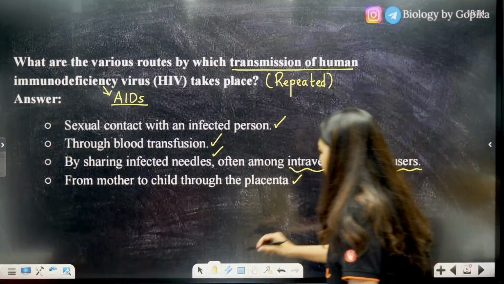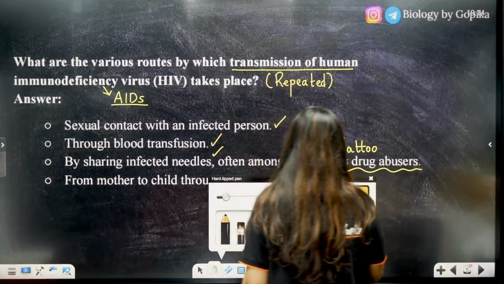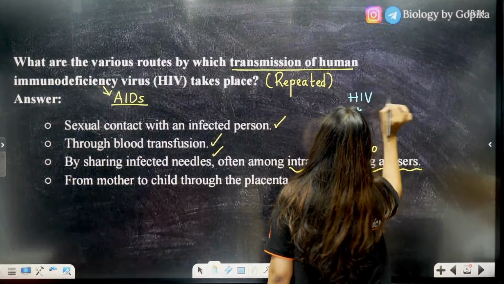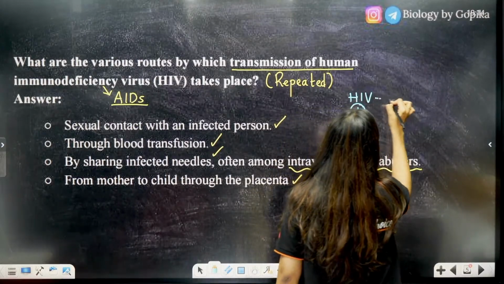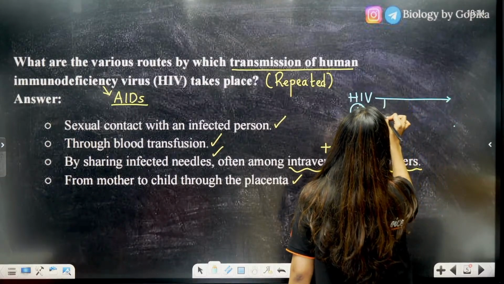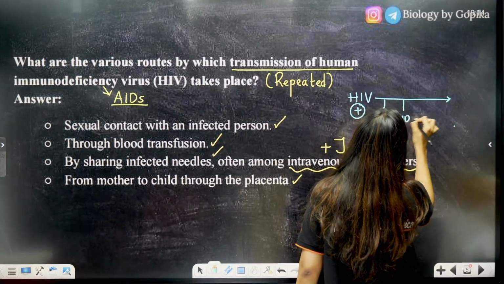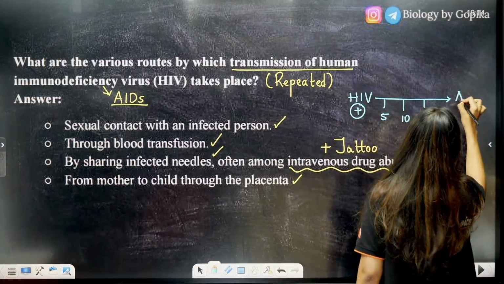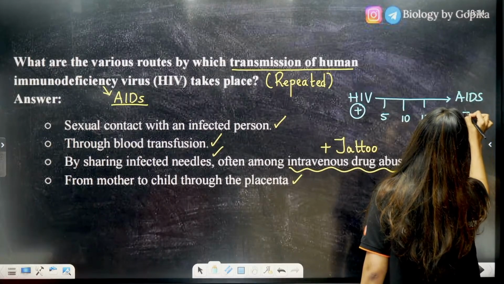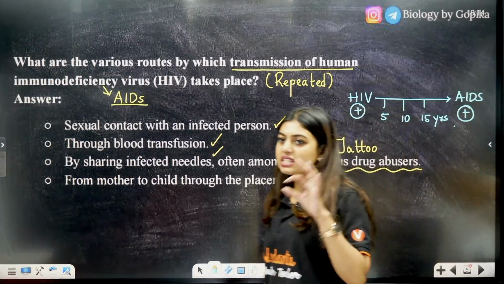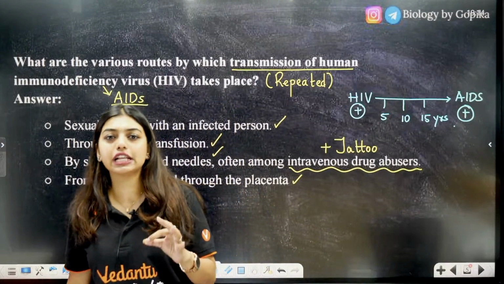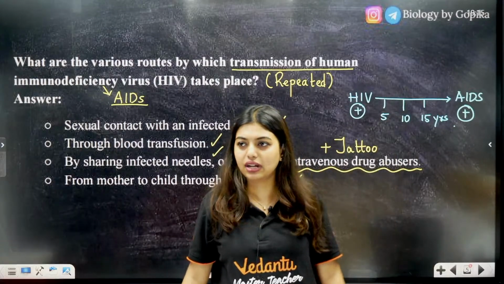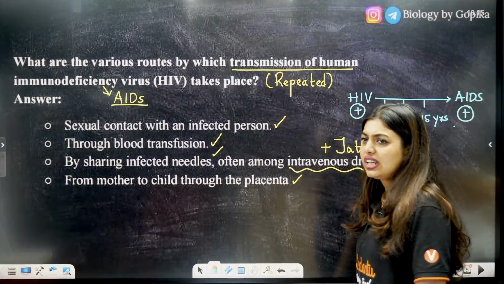Students, please understand this also. I have explained it multiple times before. HIV positive does not mean AIDS positive. HIV positive, over a span of 5 years, 10 years, 15 years, becomes AIDS positive. This is good information for all of you to remember. HIV positive does not merely mean AIDS positive. HIV positive over a span of years only becomes AIDS positive. Done? Easy, no? Yes, okay.